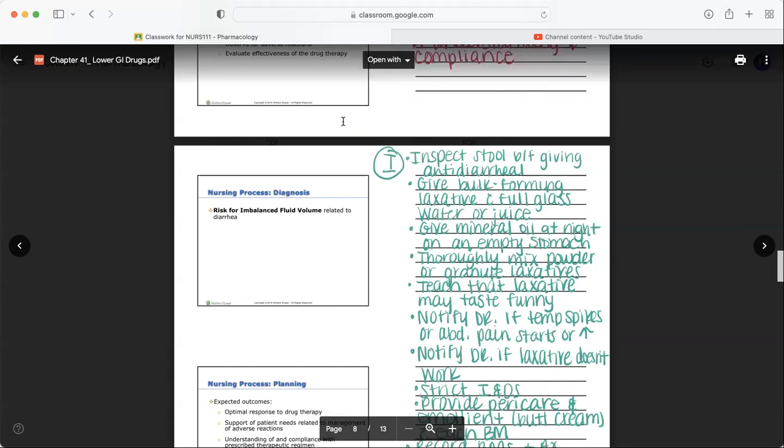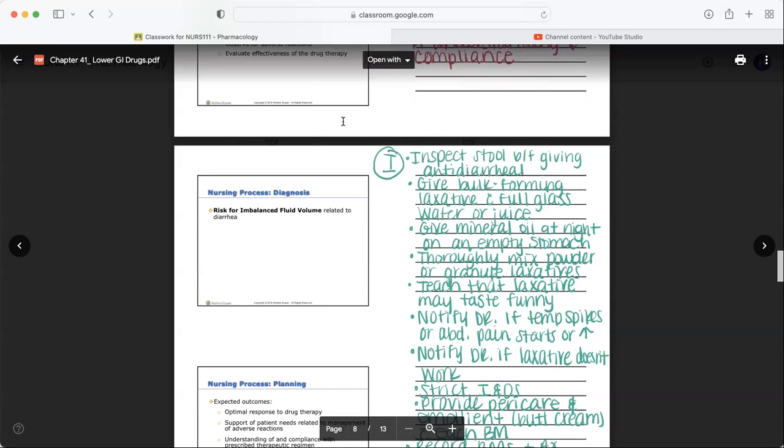We want to teach that the laxative may taste funny. We don't ever want to hide our laxative from our patient. We want to tell them, hey, this is your Miralax packet. I mixed it in this orange juice. Not just like, here, drink this orange juice, and they're like, this tastes funny. Like, no, that's not fair. That's not what we do as nurses. We give them the right to refuse their medications. So we tell them that it is their medication, and we warn them that, hey, this might taste funny. Sometimes laxatives have a little bit of a sour or bitter taste, maybe a little grainy, right?